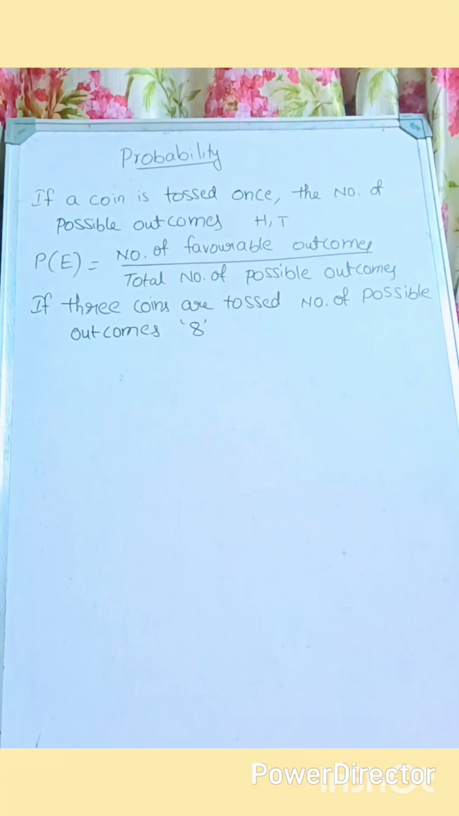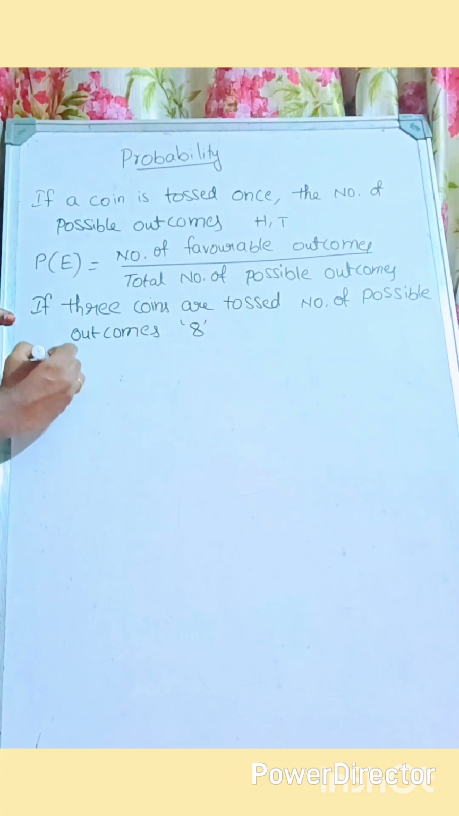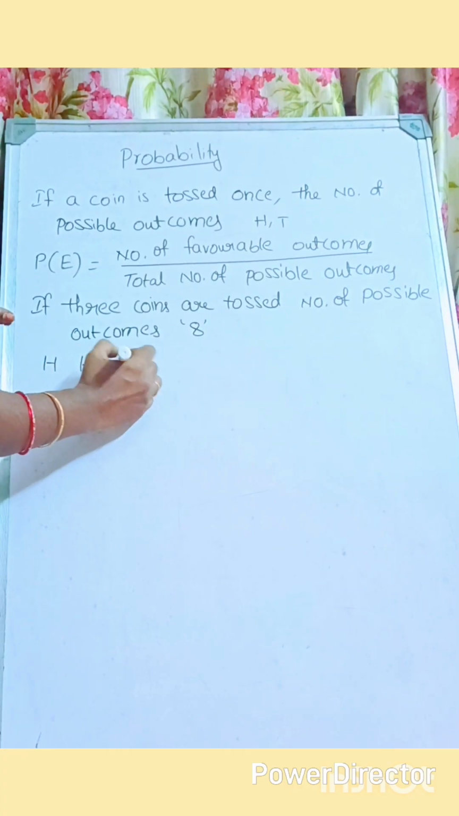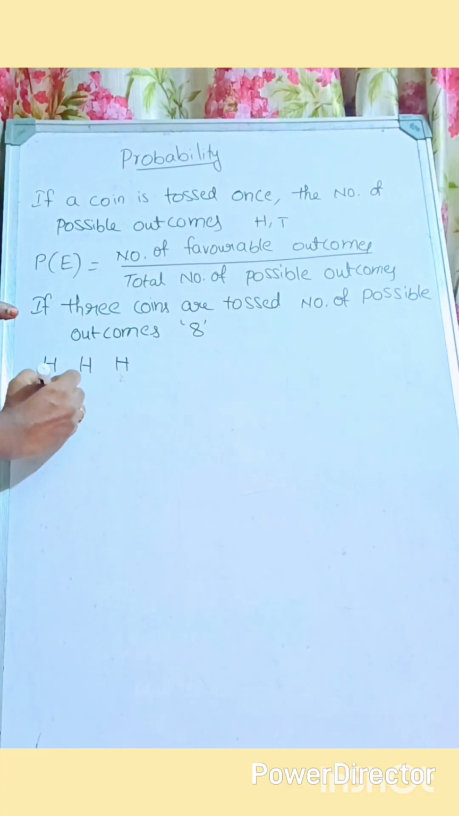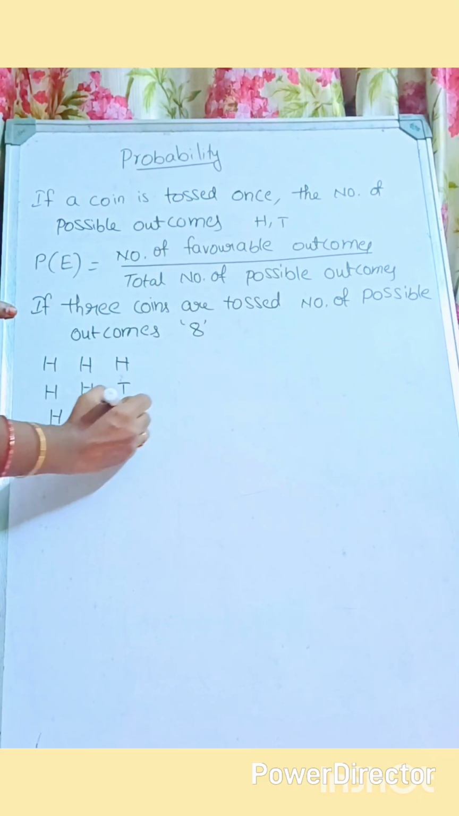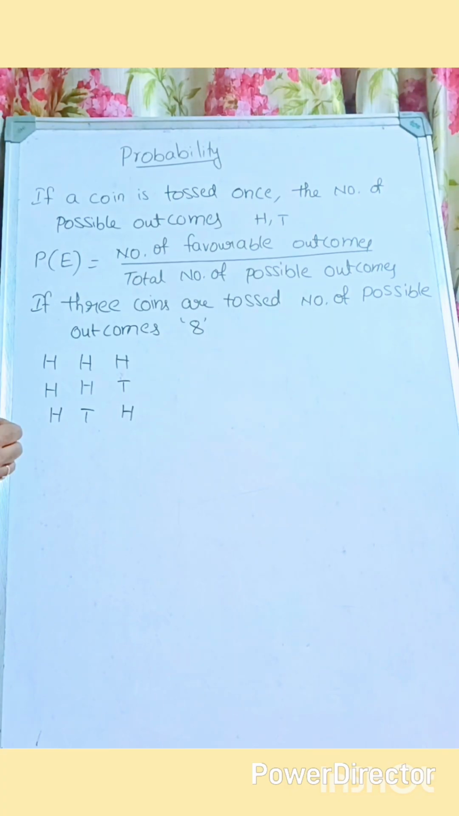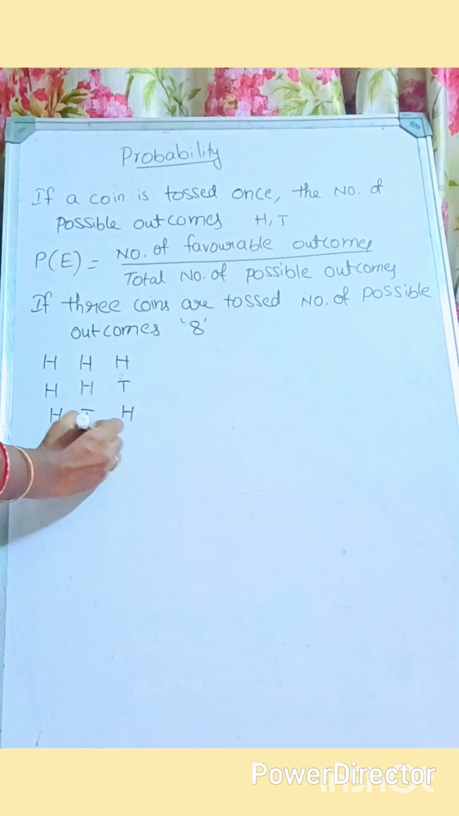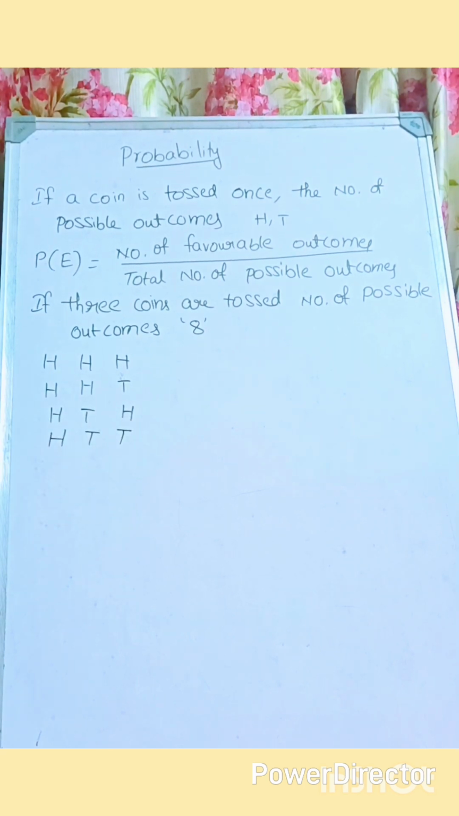Next, about one coin we have seen and about two coins we have seen. Now we will see if three coins are tossed, how many possible outcomes are there? 8 possible outcomes. What are those? Let us see about that also. Like head head head possibility is there, right? Now head head tail possibility is there, right? Now head tail head possibility we have. Now, here one more possibility. What is there here? Head tail tail possibility is there, and tail possibility we have.